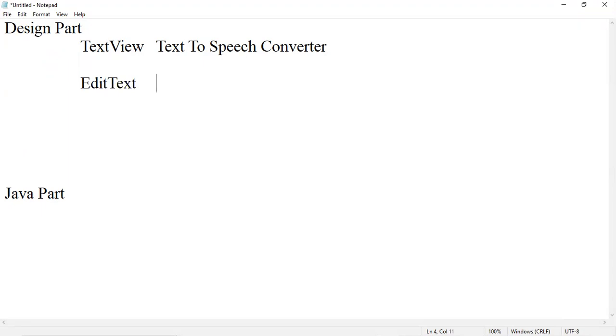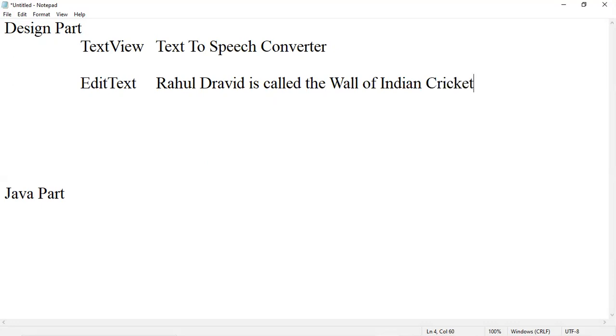Because I need to enter my text. For example, Rahul Dravid is called the wall of Indian cricket. Okay, so this is the text I'm going to enter in my edit text.